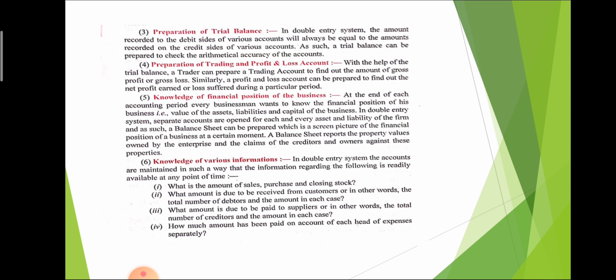Preparation of trial balance. With the help of double entry system, we can easily prepare the trial balance. Preparation of trading account and profit and loss account. With the help of double entry system, we also prepare the trading account as well as the profit and loss account. Trading account tells the gross profit and gross loss, and profit and loss account tells us the net profit and net loss. What is the basic difference between gross profit and net profit? We will discuss it in the next chapter.